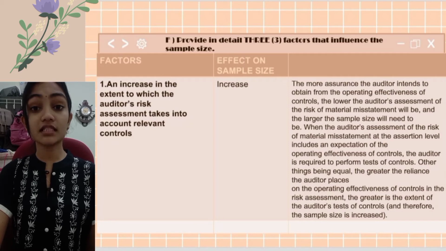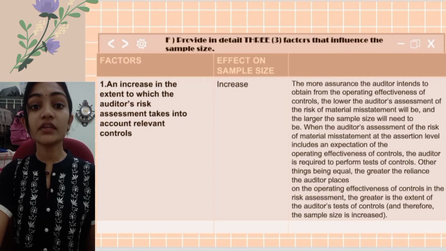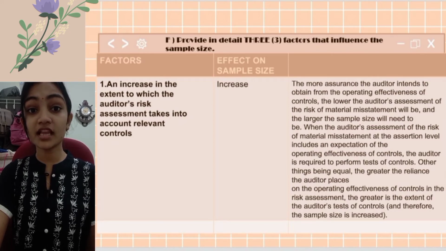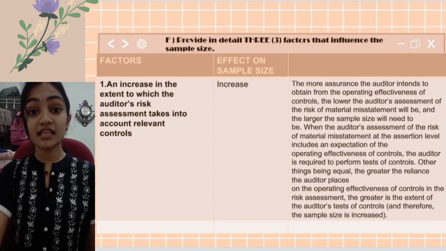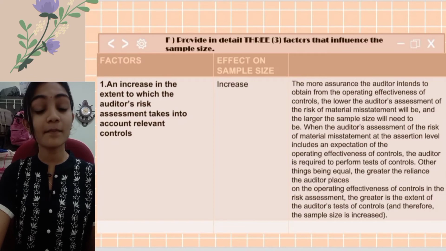When the auditor's assessment of the risk of material misstatement at the assertion level includes an expectation of the operating effectiveness of controls, the auditor is required to perform tests of controls. Other things being equal, the greater the reliance the auditor places on the operating effectiveness of controls in their risk assessment, the greater is the extent of the auditor's tests of controls, and therefore the sample size is increased.